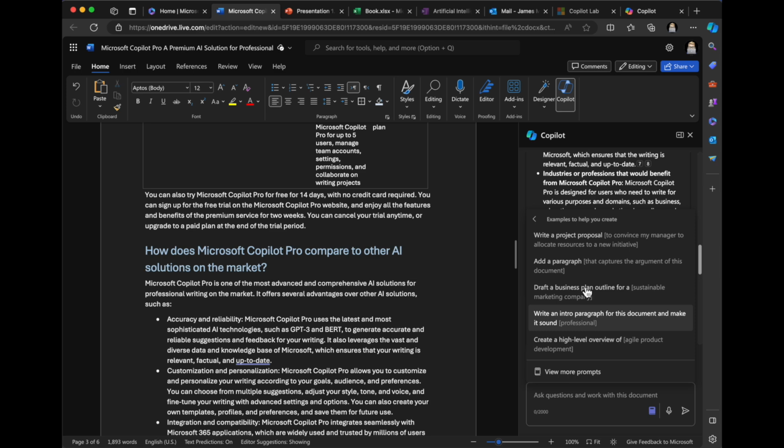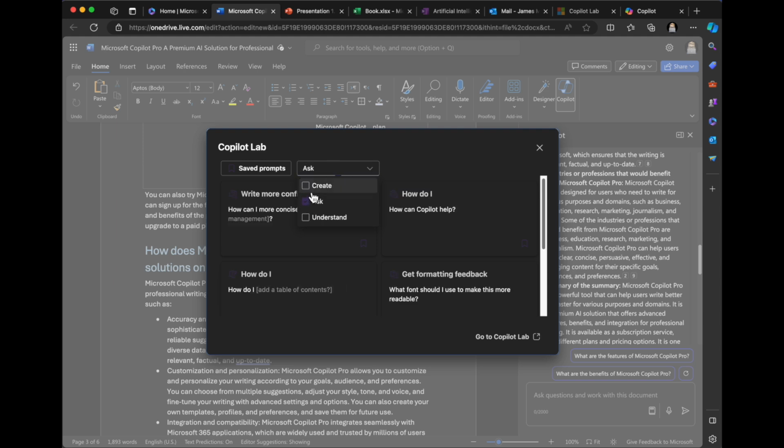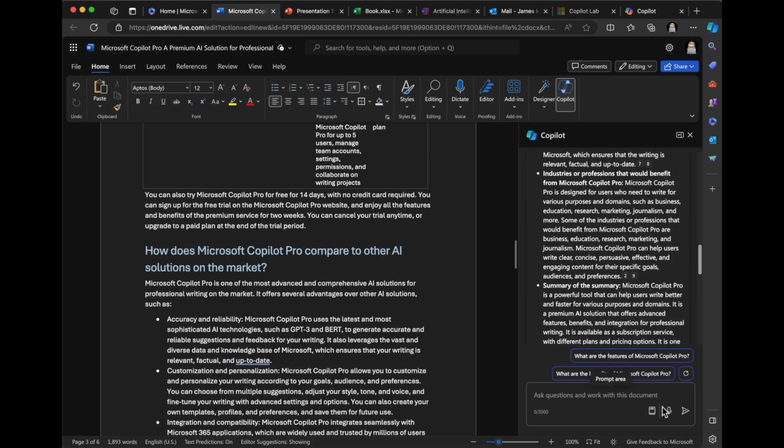So if I click create, it gives you some create options, view more prompts. Interesting. This is going to take me to Copilot Lab. So this is looking at create prompts. I can switch over to ask prompts or understand prompts. This is very cool because sometimes you don't know what you can ask. That's super awesome that this view prompts option is right in here.